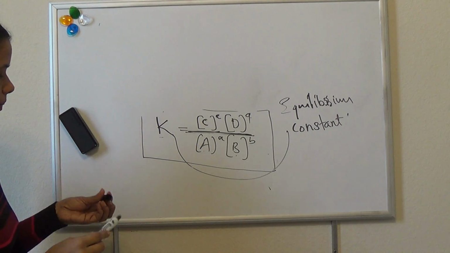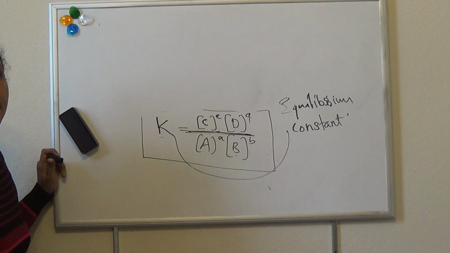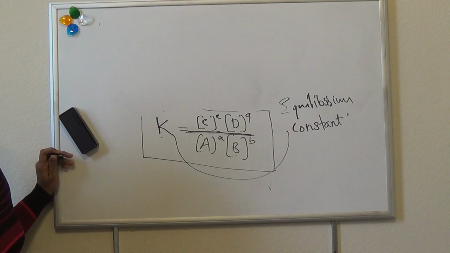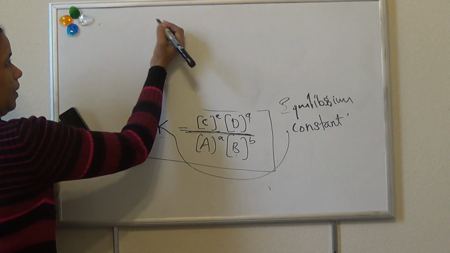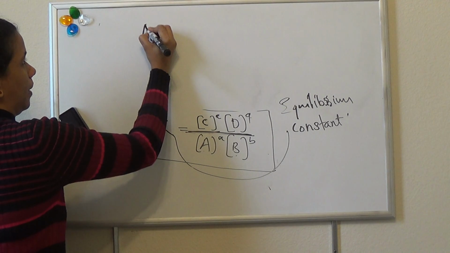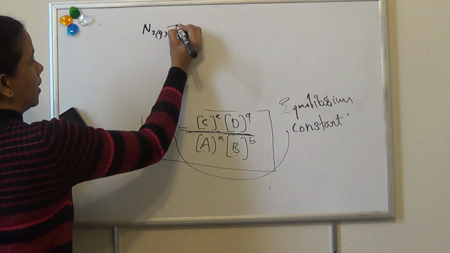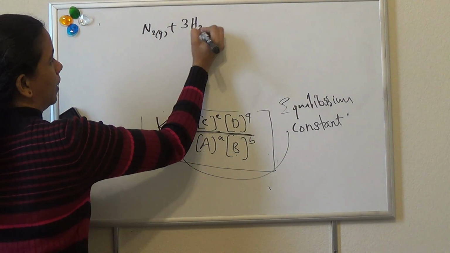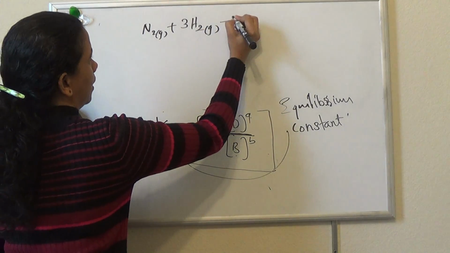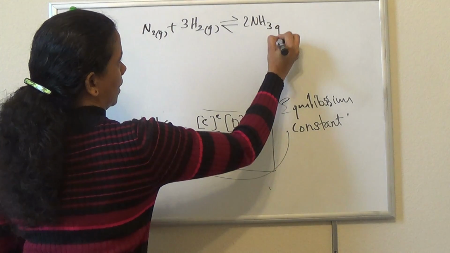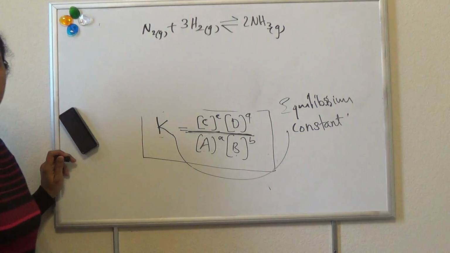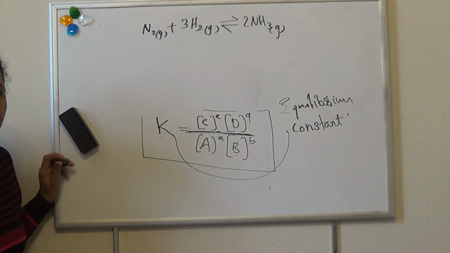So we'll write using an example. Express the equilibrium constant for the following reaction: N2 gas plus 3H2 gas reversible 2NH3 gas. So you have to write the equilibrium constant for this reaction.